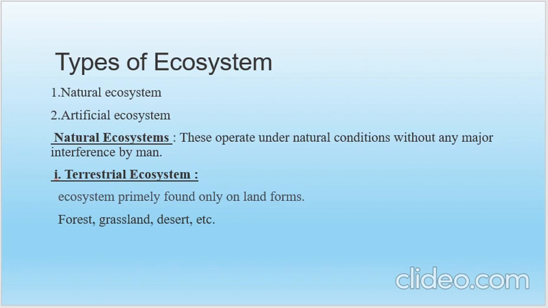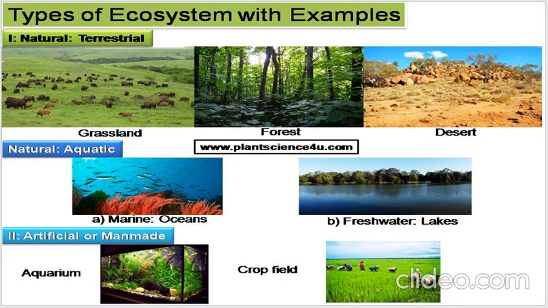Natural ecosystems are classified into two types, that are terrestrial ecosystem and aquatic ecosystem. We study the terrestrial ecosystem by dividing it into forests, grasslands, and then deserts. The examples of artificial ecosystems are aquarium and crop fields.